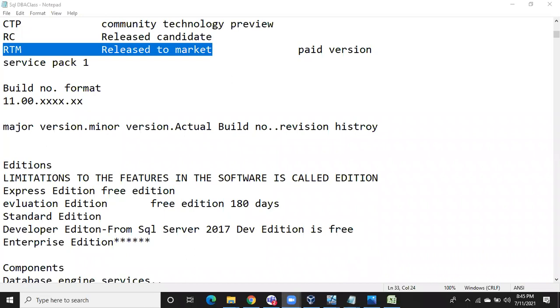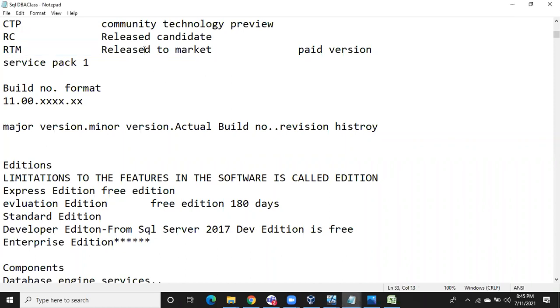I'll show you how SQL Server looks. Srinivas, how can we download it for practice purposes? Okay, I'll give you the downloadable links. You can get it from the Microsoft website. You cannot download RTM for free. We have different editions in the SQL Server software: standard edition and enterprise edition.